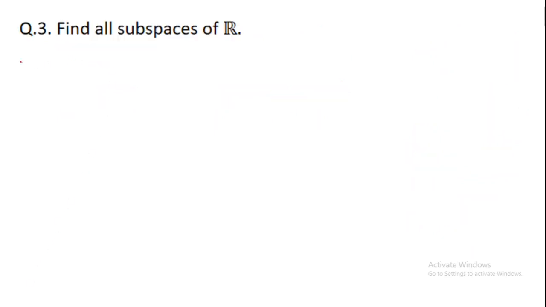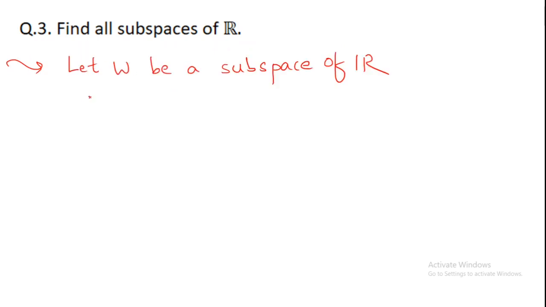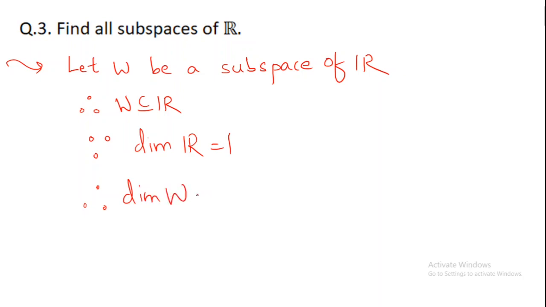Next, what about subspaces of R? Again I will say let W be a subspace of R. So W is already a subset of R. Since dimension of R is 1 actually, dimension of W is either 0 or 1.